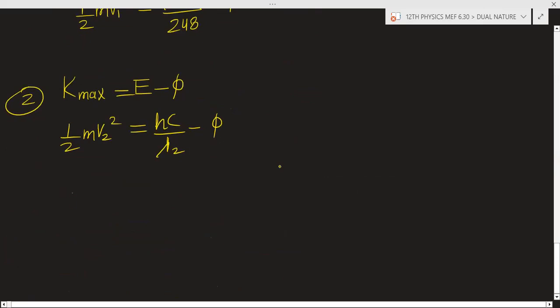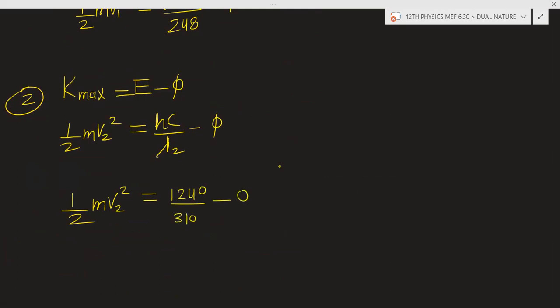So half m v2 square equals 1240 by 310 minus phi. This is equation number 2.